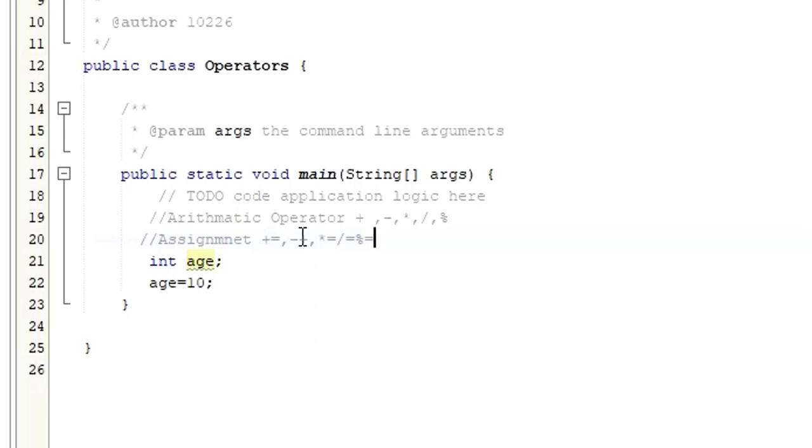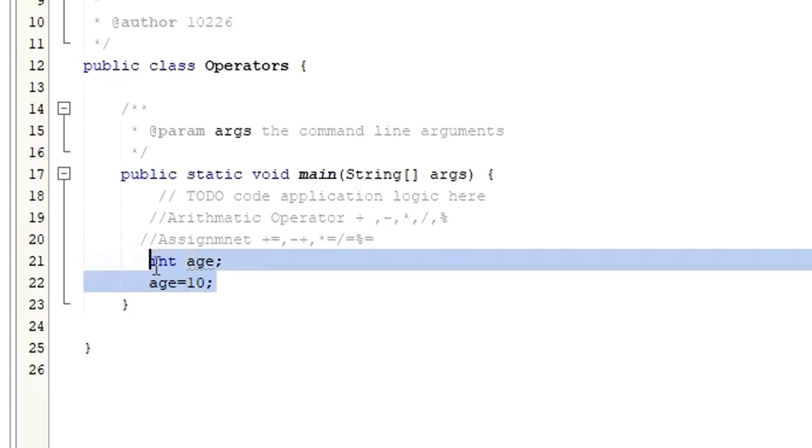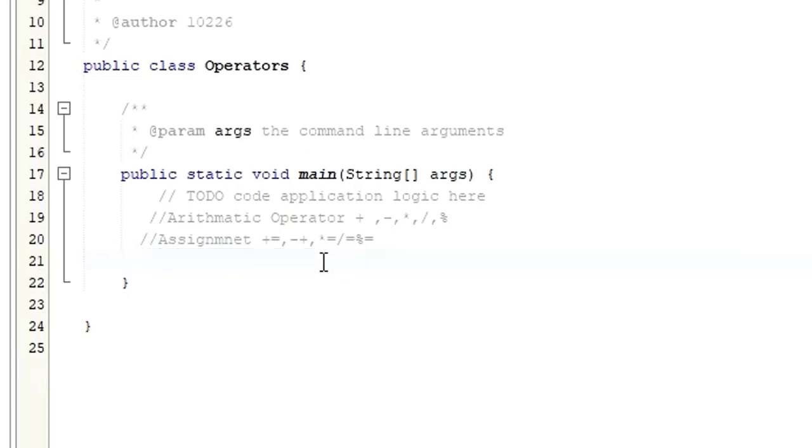There are different assignment operators that can be used, right? So let me give you an example of each of these assignment operators so that you can understand better.